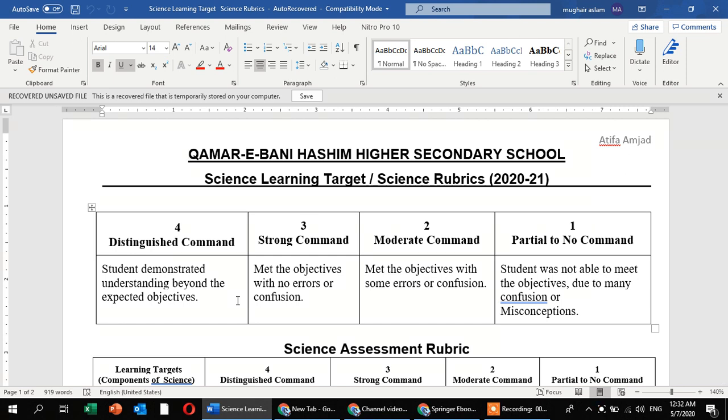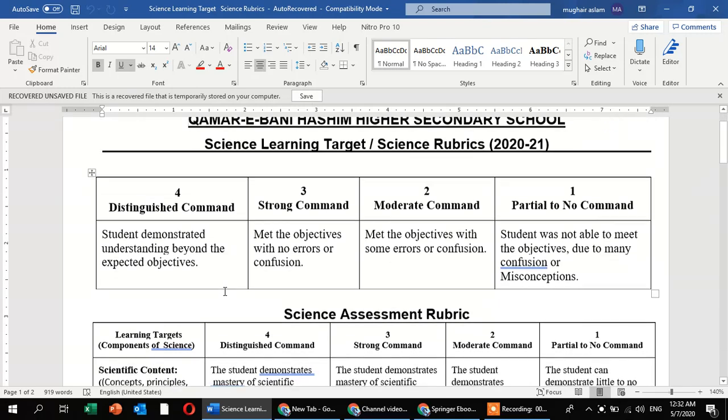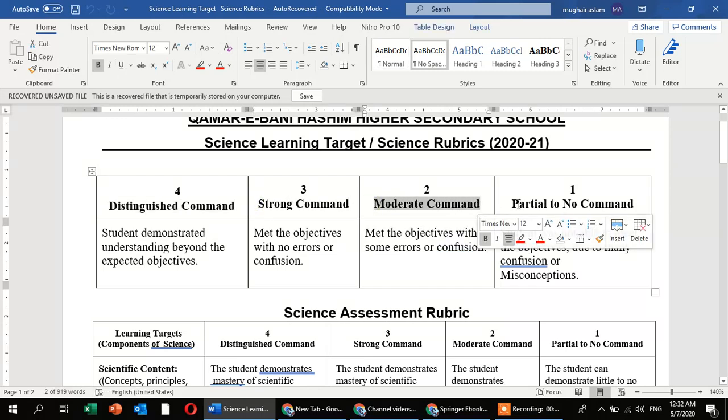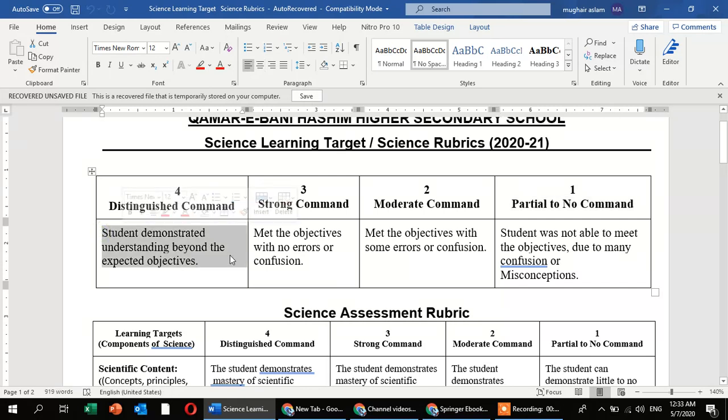This is the science learning targets or science rubrics. Now, in this video, I will show how you are making your science learning understanding and your attempting of the questions, your hands-on activity. First, it is based on some commands: strong command, moderate command, partial to no command. In the first, you get full marks if the student demonstrates understanding beyond the expected objectives.